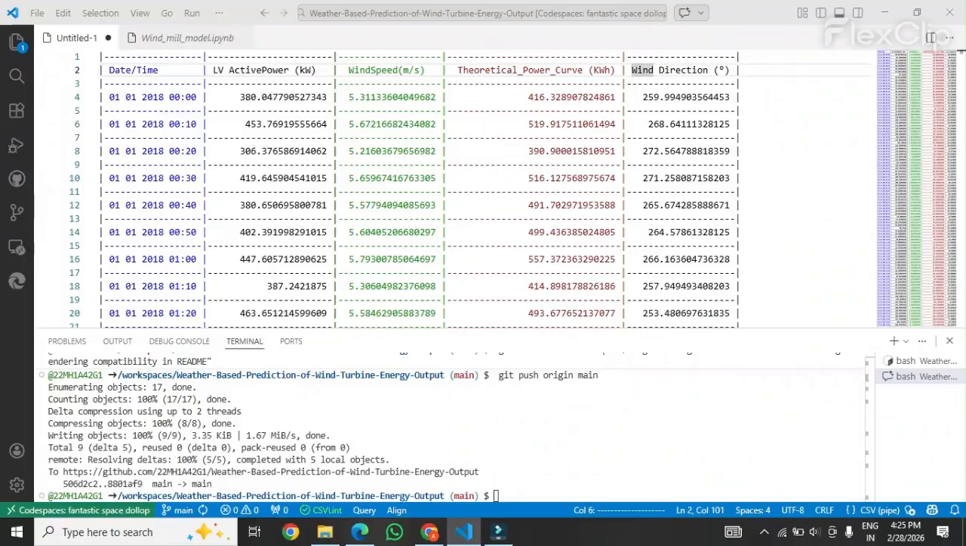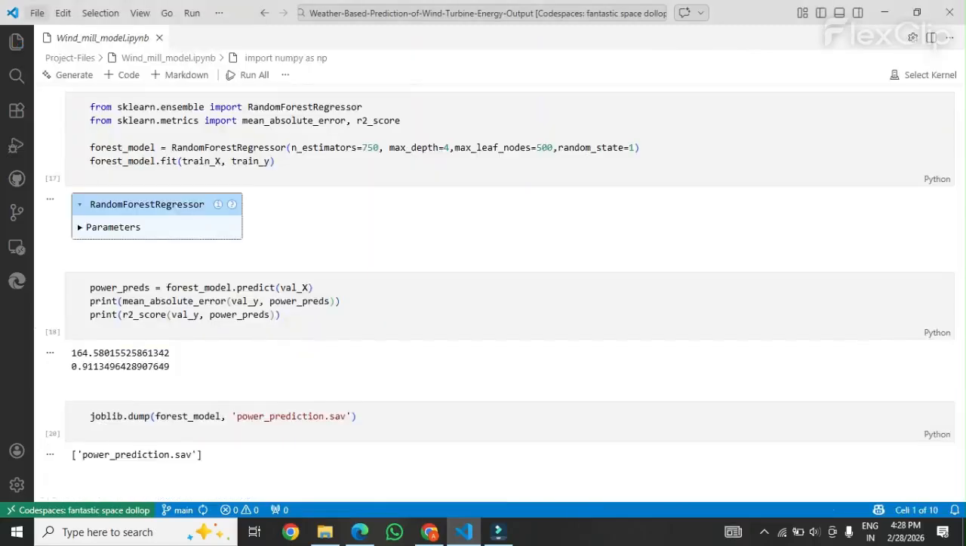We collected historical weather data and turbine output data. Then we performed pre-processing like removing missing values and normalization. We applied machine learning algorithms like linear regression and random forest regression. Random forest gives better accuracy.